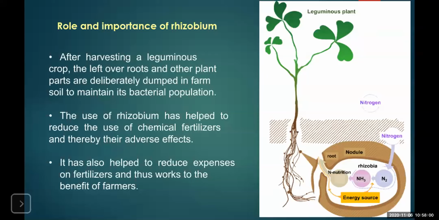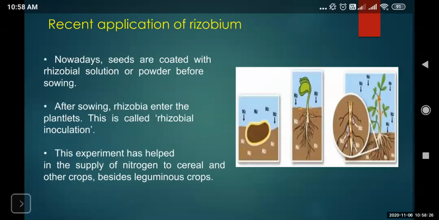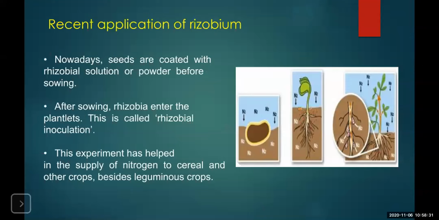And then because of the rhizobium bacteria forming symbiotic association with these plants, the soil is also enriched by the nitrogen, which is again helpful for the next crop. So this is how a farmer can plan for rotational cultivation and reduce his expenses on the chemical fertilizer, and hence the harmful effect on the environment by using chemical fertilizers can also be reduced.